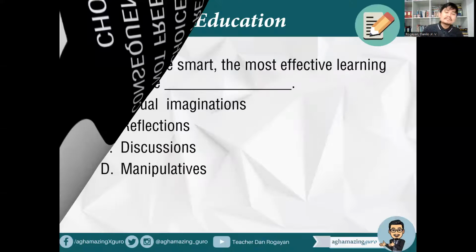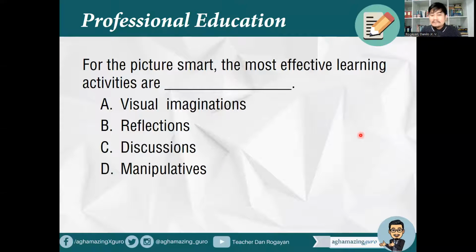For the picture smart, the most effective learning activities are blank. A, visual imaginations. B, reflections. C, discussions. D, manipulatives. What is the answer? Picture, of course.